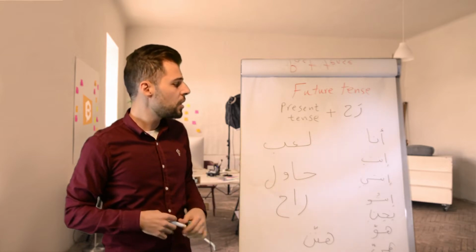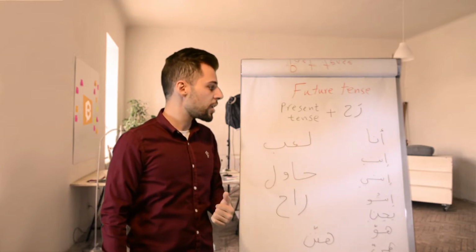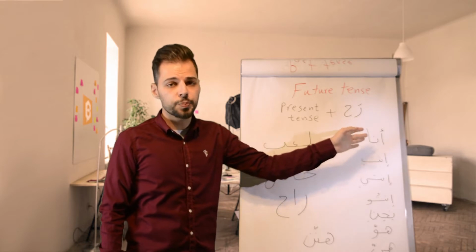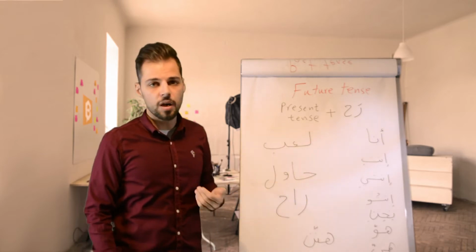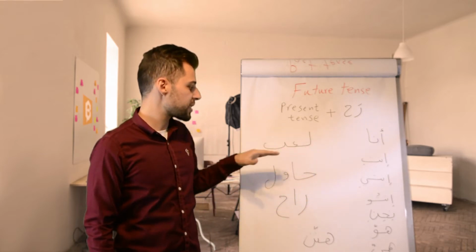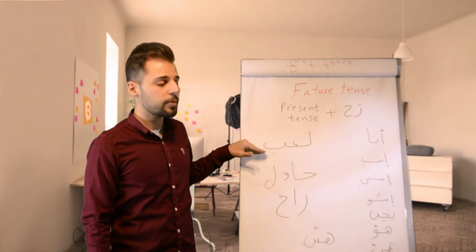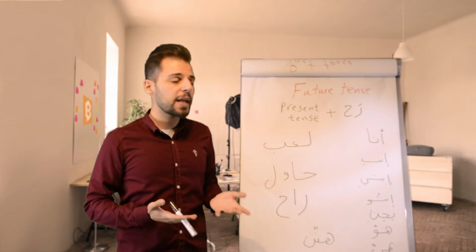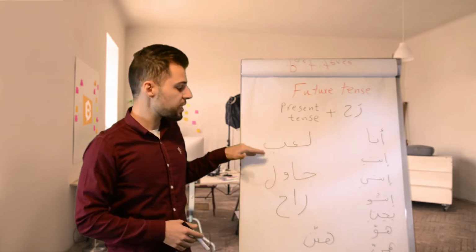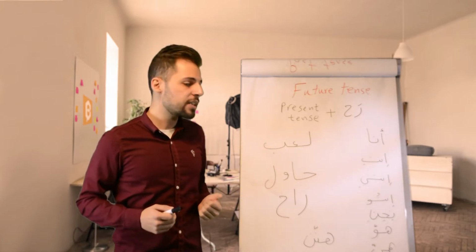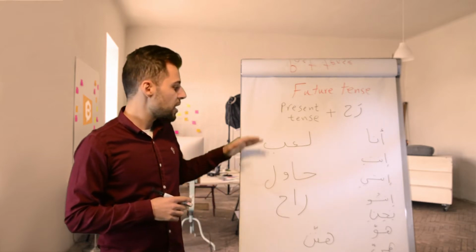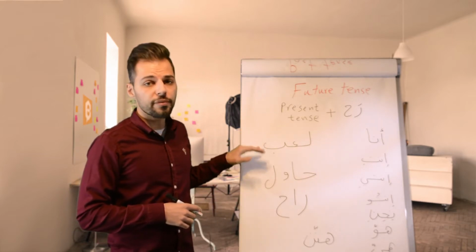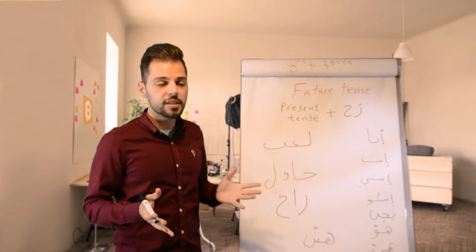For example, if I want to use it with the pronoun ana, it means I, and use, for example, the verb lab. Lab means play, but that's of course in the past tense. As we said in previous videos, the infinitive form of the verbs are all in the past tense.